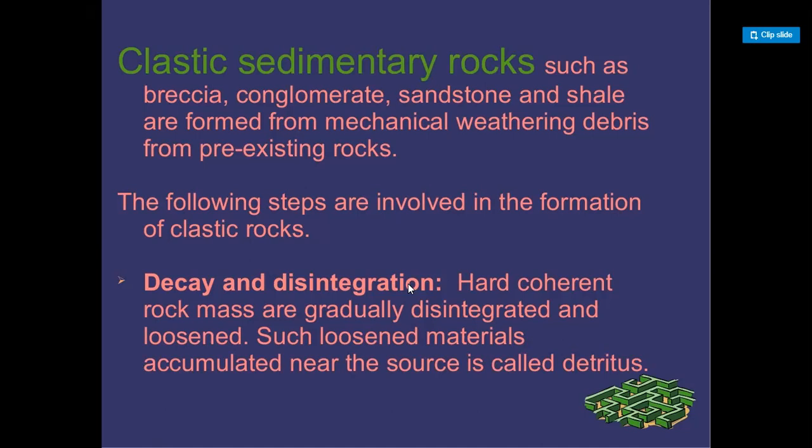The following steps are involved in the formation of clastic rocks. Decay and disintegration: hard, coherent rock masses are gradually disintegrated into loose sand. Such loosened material accumulated near the source is called detritus.